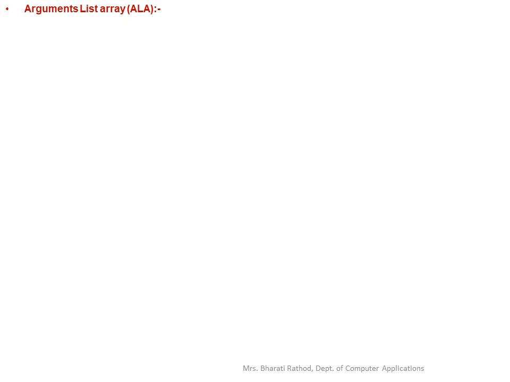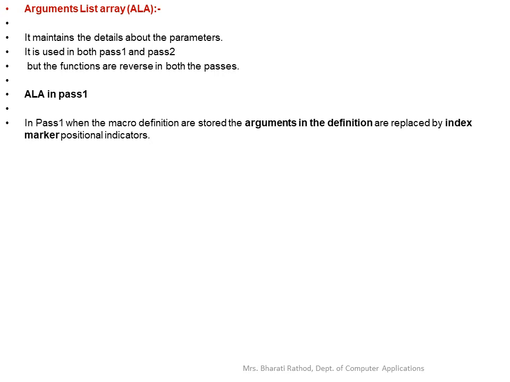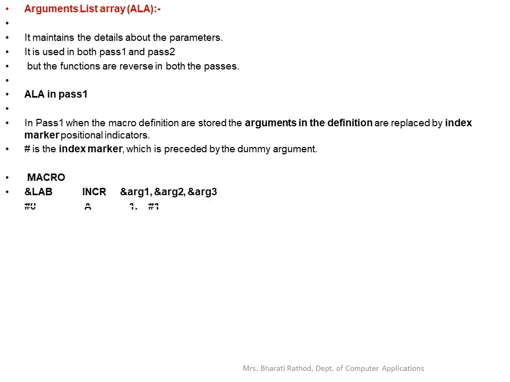Specification of database format. In case of the argument list array, it maintains details about the parameters. It is used in both the pass 1 and pass 2 algorithms, but the functions are reversed. In ALA in pass 1, when the macro definitions are stored, the arguments in the definitions are replaced by index marker position indicators. Here hash is used as an index marker, which is preceded by the dummy argument.